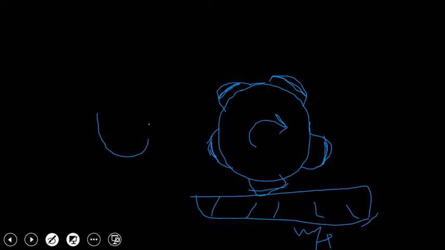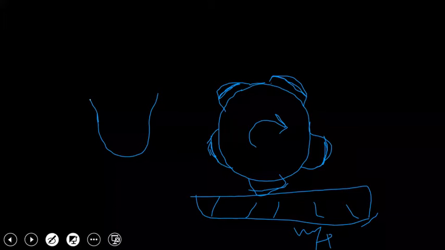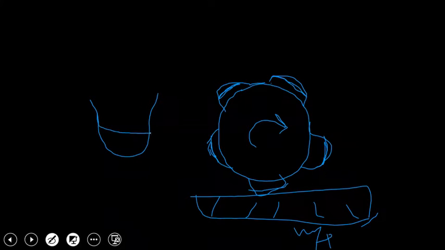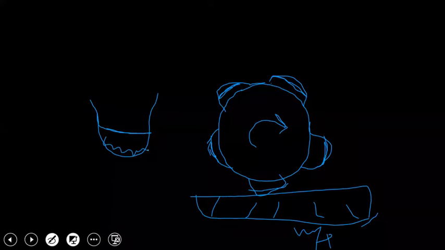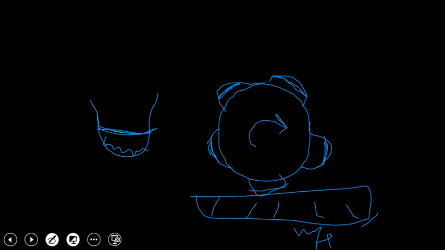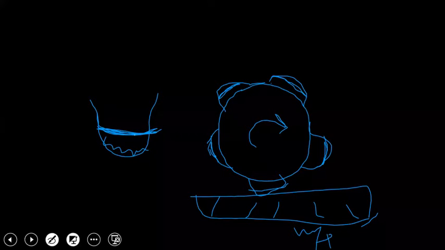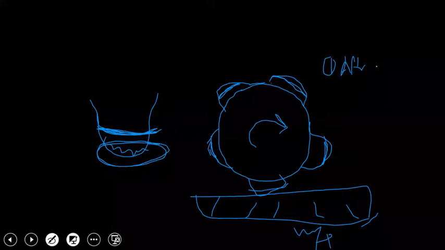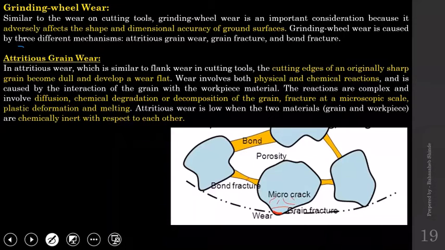Means if this is the initial shape of the abrasive, after machining for certain time, the cutting edge will be worn out and you will get a flat surface on the abrasive. Now the development of this flat surface by wearing out the cutting edge of the abrasive is nothing but the first kind of wear, that is attritious wear.